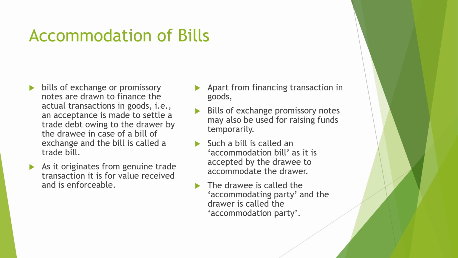Apart from financing transactions in goods, a bill of exchange or promissory note may also be used for raising funds temporarily. Such a bill is called an accommodation bill, as it is accepted by the drawee to accommodate the drawer. The drawee is called the accommodating party and the drawer is called the accommodated party.